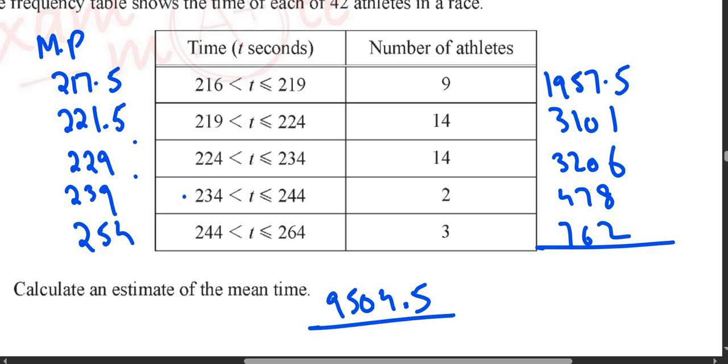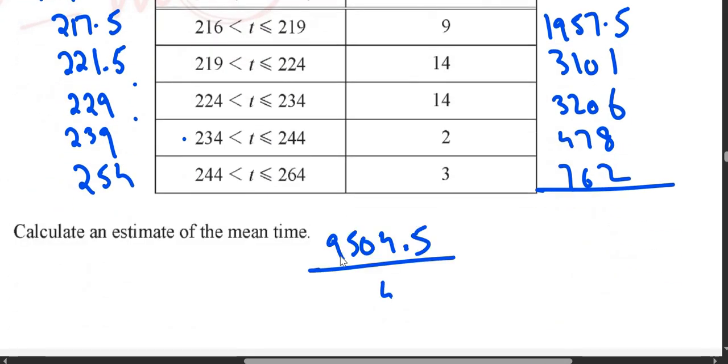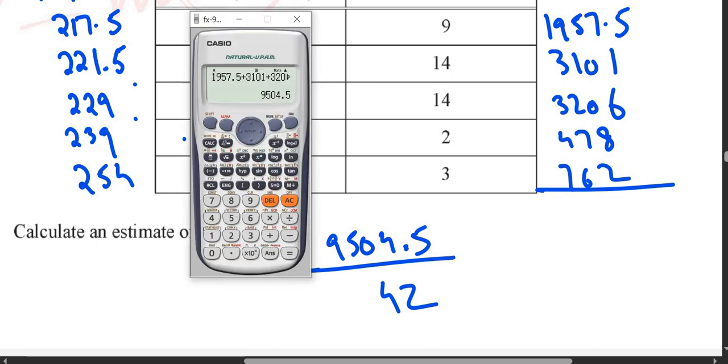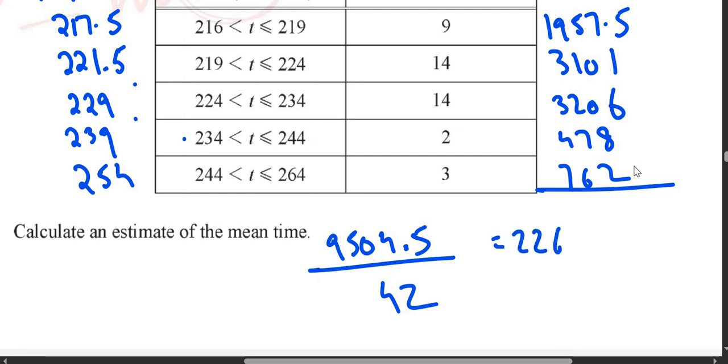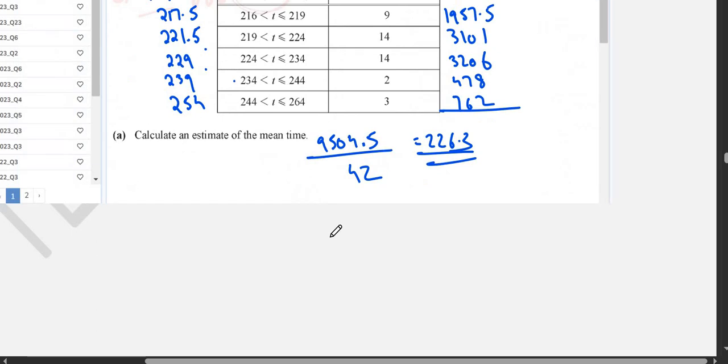Divided by the total athletes, which are how many athletes? 42. Divided by 42, you get 226.297, so it becomes 226.3. So this was how you find the mean.